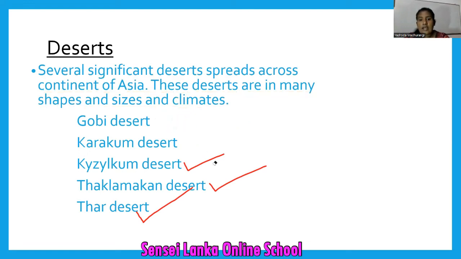So now under the physical landscape of Asia, we discussed the relief. Under the relief, we discussed the mountains, deserts, plains, plateaus, and the steppes. So now I think you all understand my lesson very clearly.